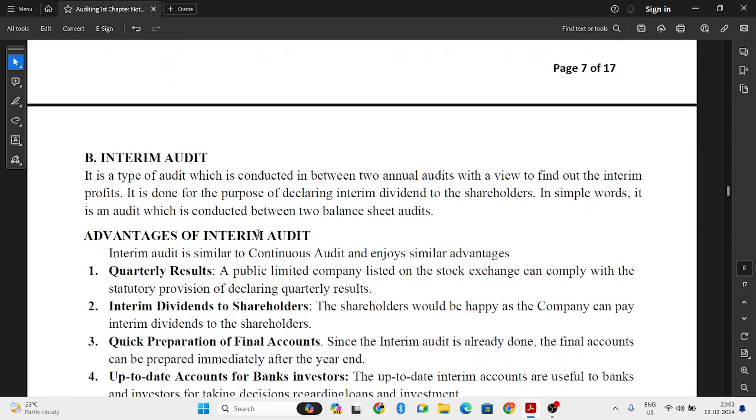Next, second is interim audit. So this interim audit is conducted between two annual audits. That means after 6 months, every 6 months it is done. So the main intention of undergoing this interim audit is to declare the interim dividend. So they will give half yearly dividend or interim dividend to the shareholders.